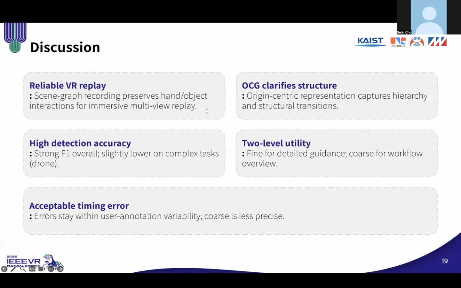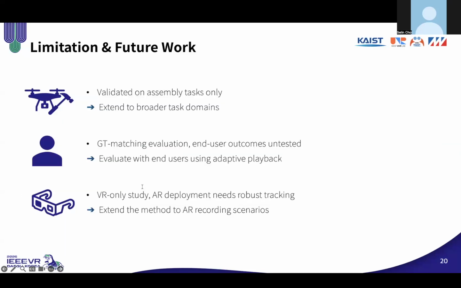Overall, these results give us 5 takeaways. First, reliable VR replay. Our scene graph recording preserves hand-object interaction for multi-view playback. Second, the OCG clarifies structure. The origin-centric representation captures task hierarchy and key transitions. Third, high detection accuracy. And for two-level utility, fine units support detailed guidance, while coarse units provide a workflow overview. And finally, acceptable timing error. Our timing differences stay within typical user annotation variability.